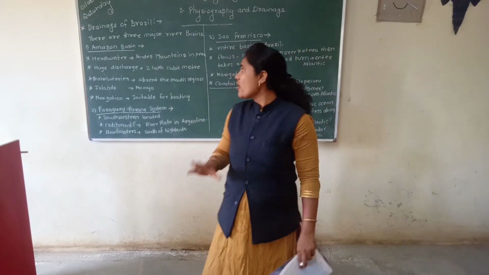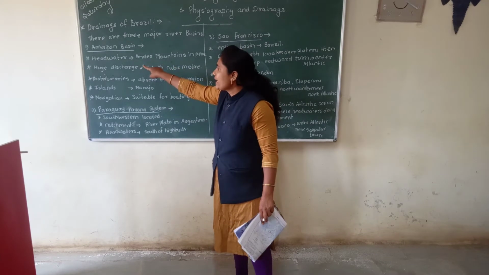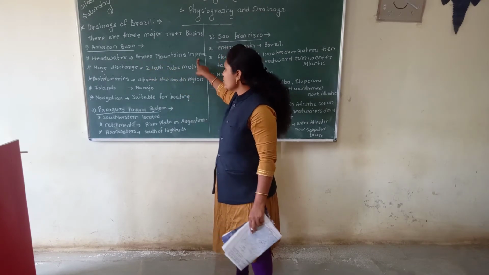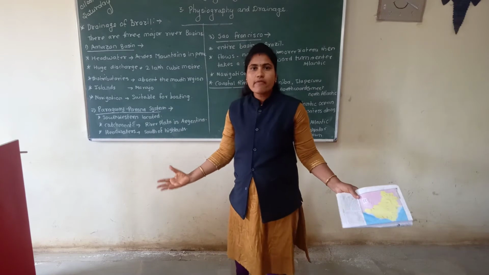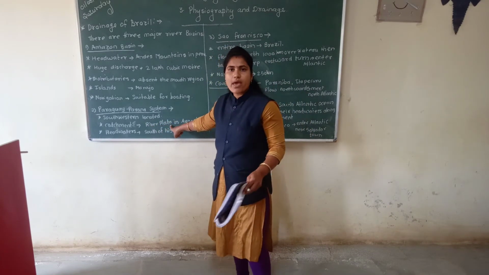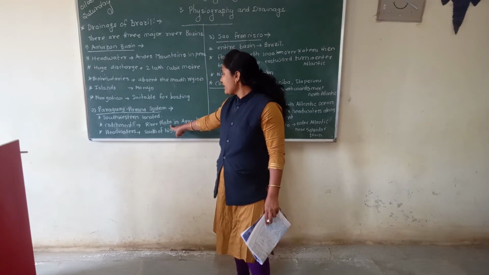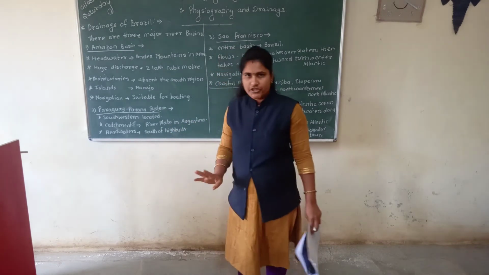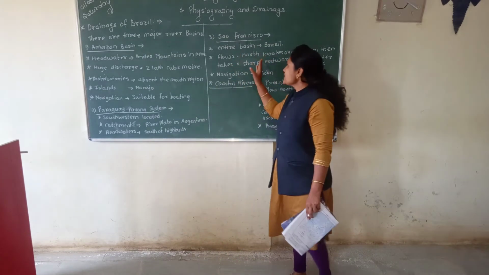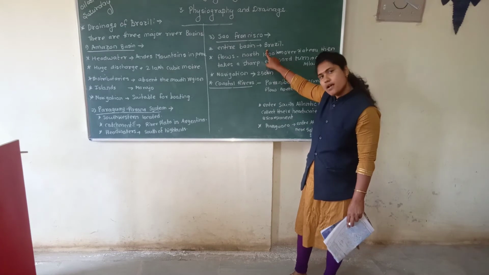The Amazon basin collects headwaters from Peru, and the Paraguay-Paraná system has its catchment area at the river Plata in Argentina. But the entire basin of the San Francisco river is situated in Brazil.